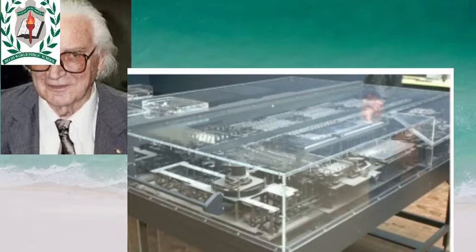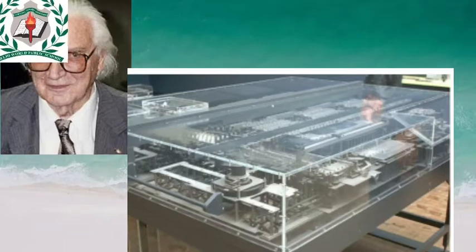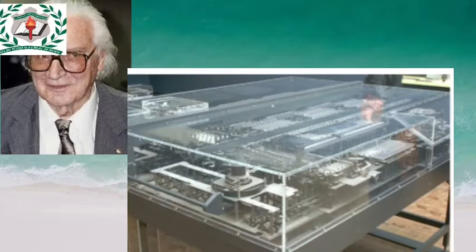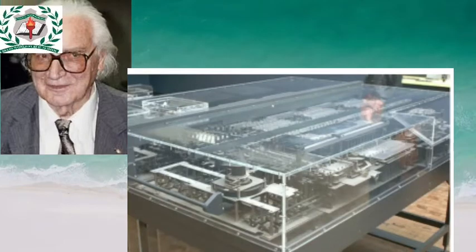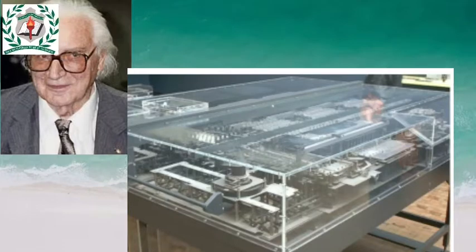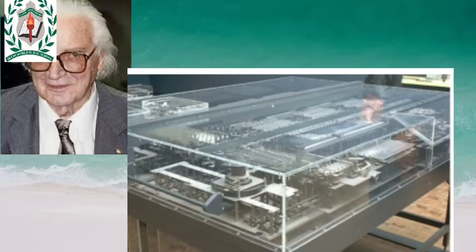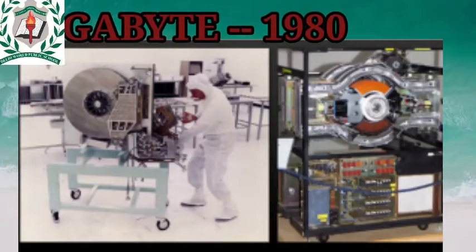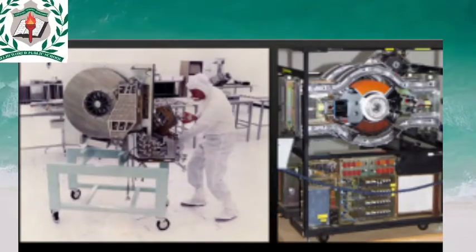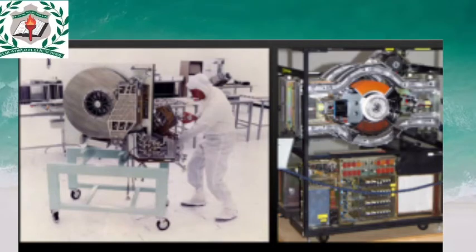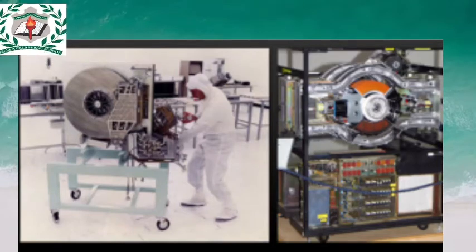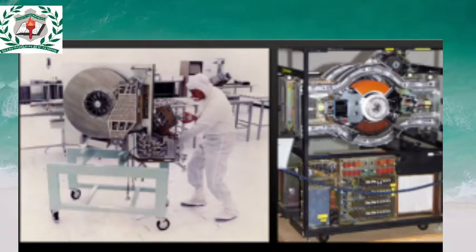So computers were born, and these early computers were made in the 1940s and were around the size of a large room, and they used a lot of electricity. Can you imagine having a computer the size of a large room? How could you sit in front of it? Computers as we know them today only really began in the 1980s. In 1980, the first 1 gigabyte disk drive was released in the world. The weight of a gigabyte was 550 pounds, and this is a unit of computer information. Clear?